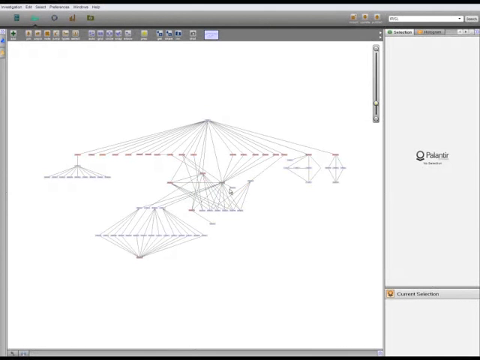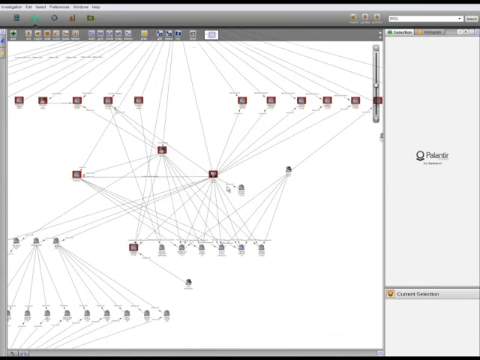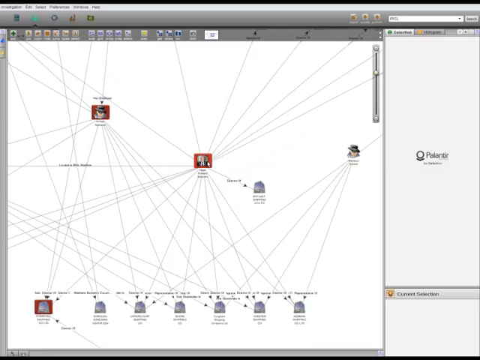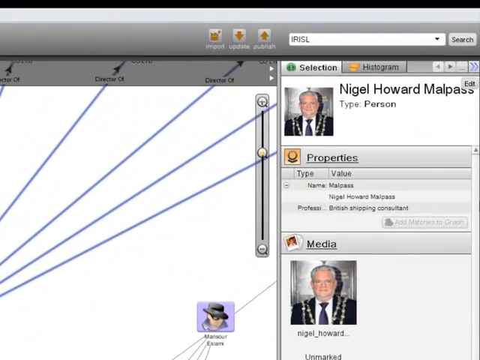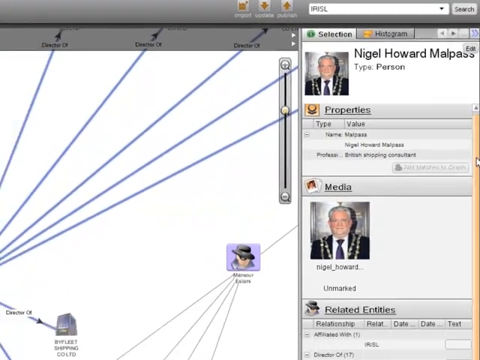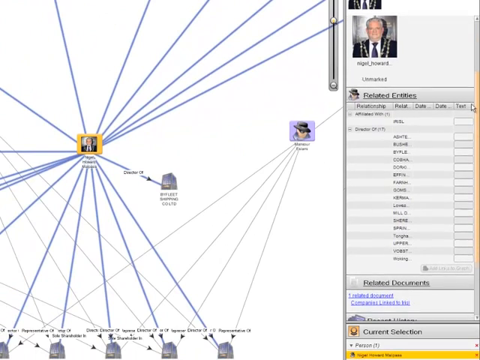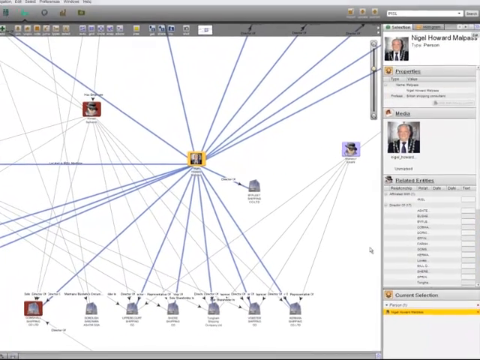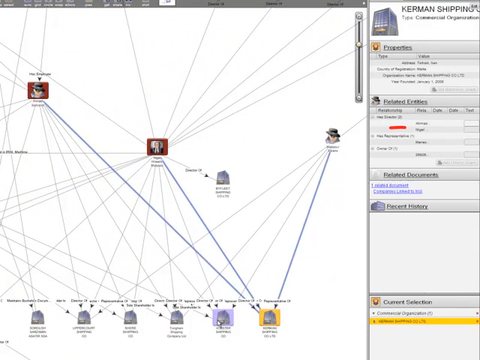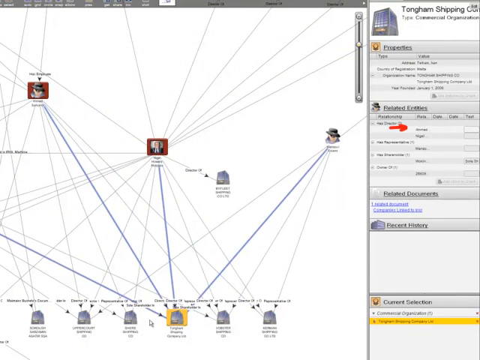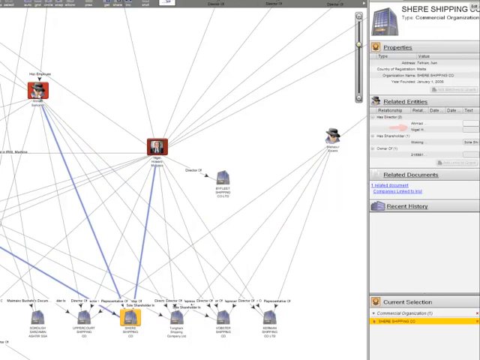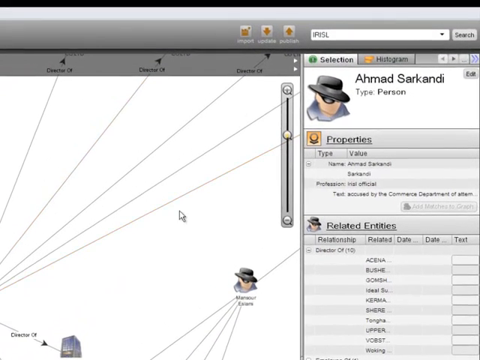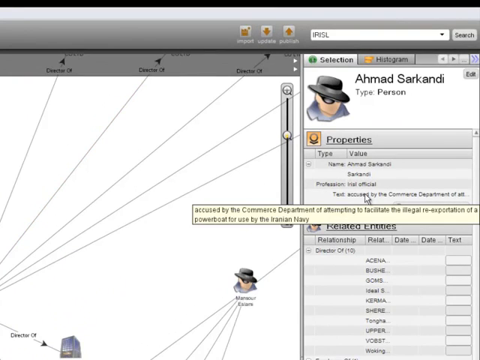If we zoom in and isolate some of the entities, we can begin to identify key players. For instance, we can see that Nigel Howard Millpass, a British national who is affiliated with IRISL, is the director of 17 IRISL-linked companies. We can also see that Millpass is frequently a co-director with Ahmad Sarkandi, who himself is an IRISL official who's been accused of attempting to illegally import weapons for the Iranian Navy.